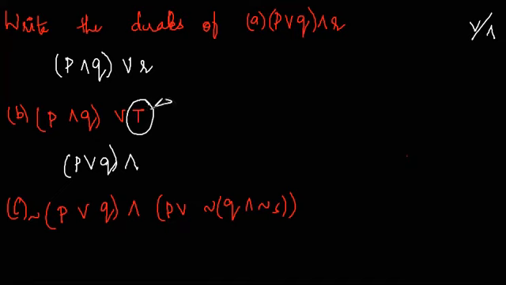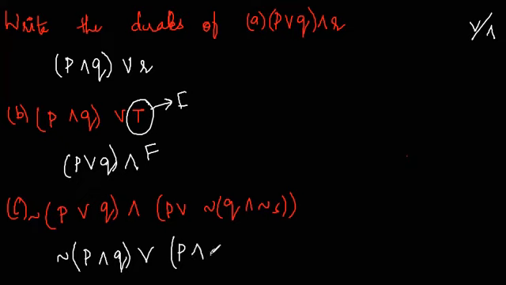True should be replaced by false. The last one, negation will remain as it is. P or will be replaced by and, and once again or by and, negation Q. We have an and over here, so replace it with or, and negation S. Okay, so these are a few examples.